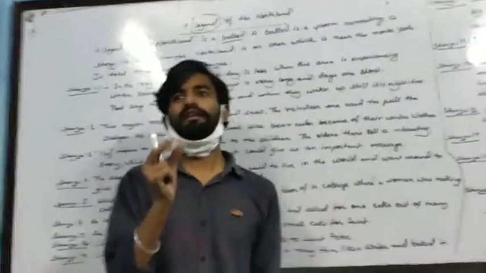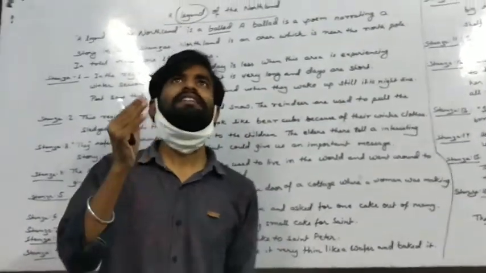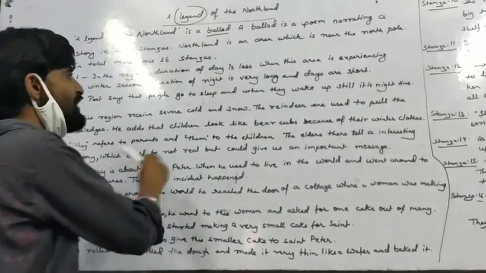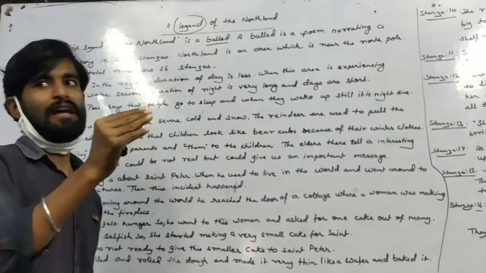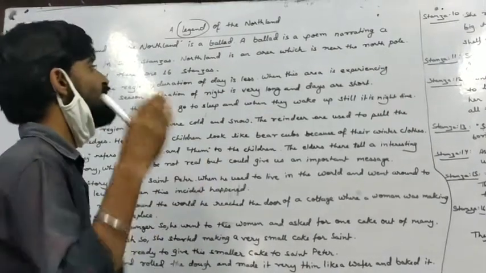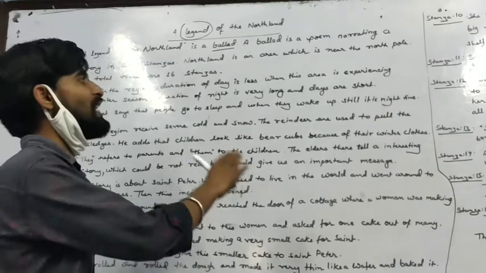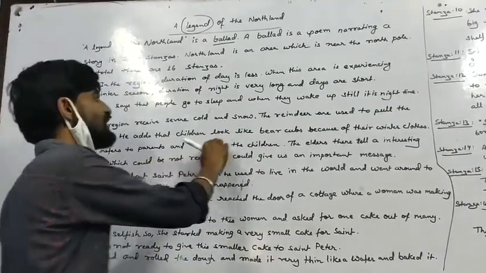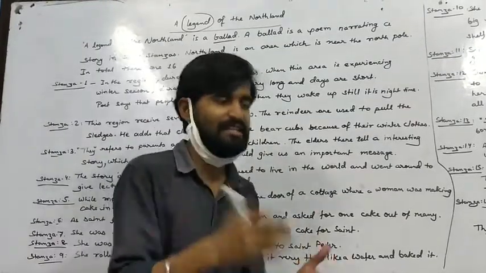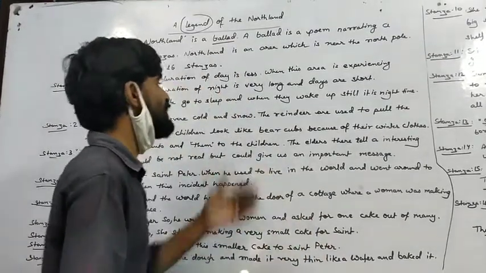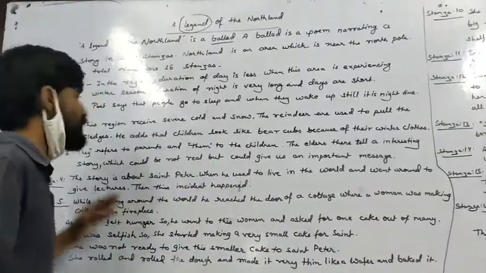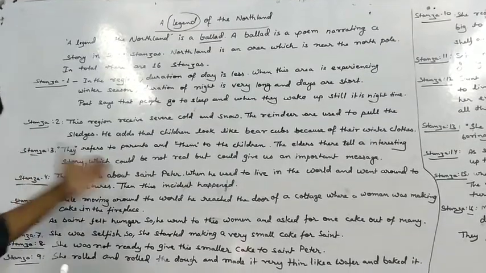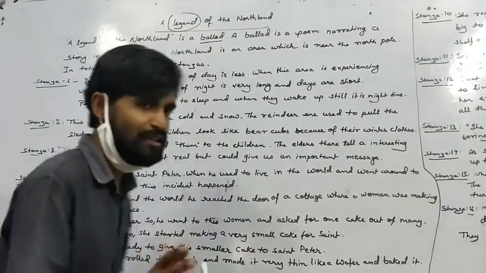A sledge is a carriage which is drawn by reindeers. The reindeers and the sledges are being talked about in the second stanza. Reindeers are a type of deer, found in cold areas, and used to pull the sledges. He adds that children look like bear cubs because they wear winter clothes which were furry. In the third stanza, the word they refers to the parents and them to the children.